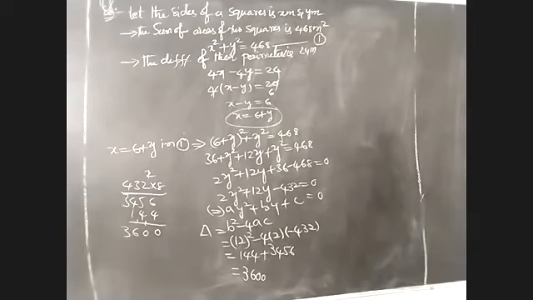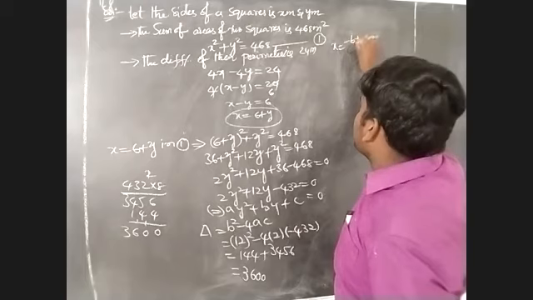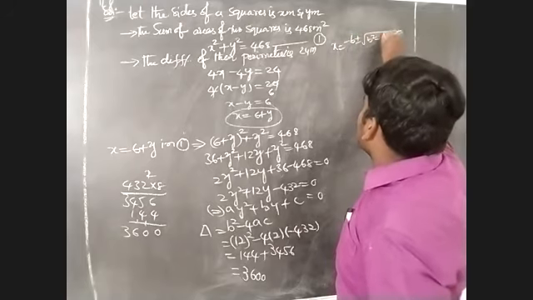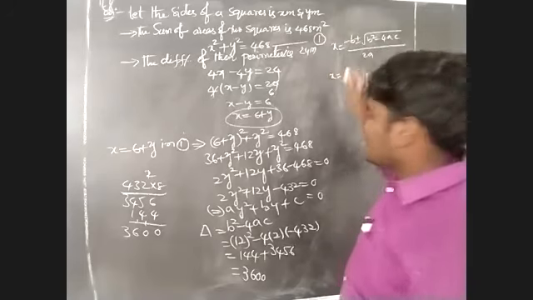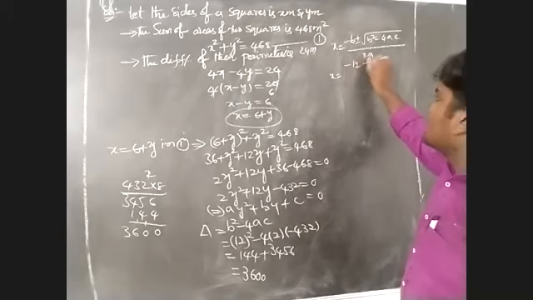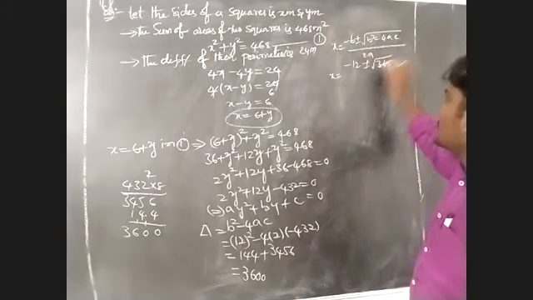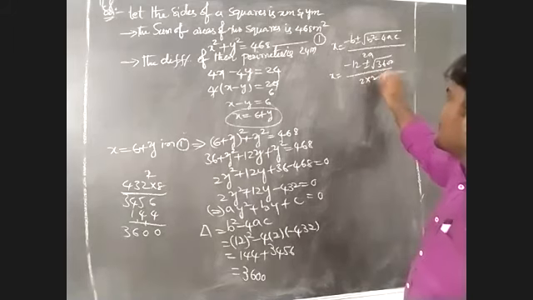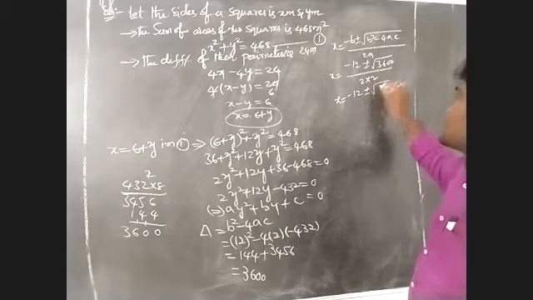After that, we have to find the roots: x is equal to minus b plus or minus root of b square minus 4ac, by 2a. Here, x is equal to minus b, which becomes minus 12, plus or minus root of delta, which is 3600, by 2 into... That means x is equal to minus 12 plus or minus root of 3600. The square root will be cancelled.